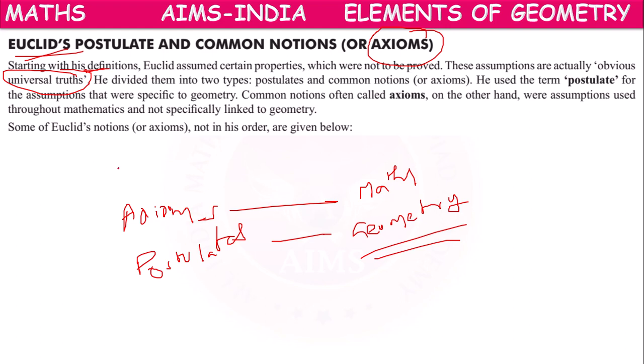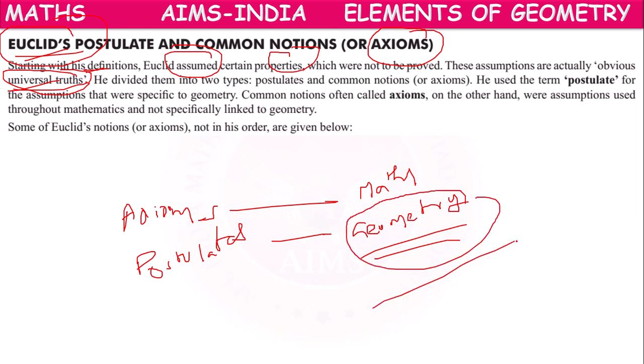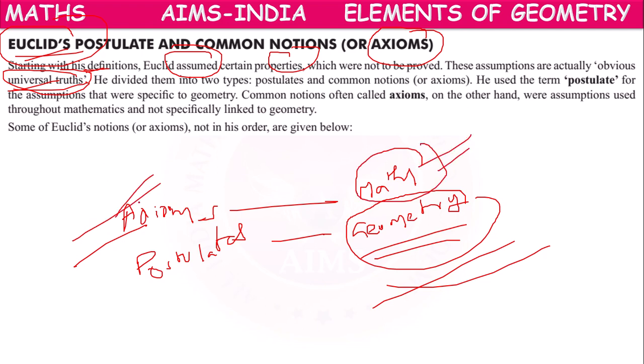So Euclid assumed certain properties and there is no need to prove them, so they are considered universal truths. If they are related only to geometry, he named them postulates. If they are related to any mathematical topic along with geometry, he named them axioms or common notions. In today's video, we are going to learn about these axioms and postulates.